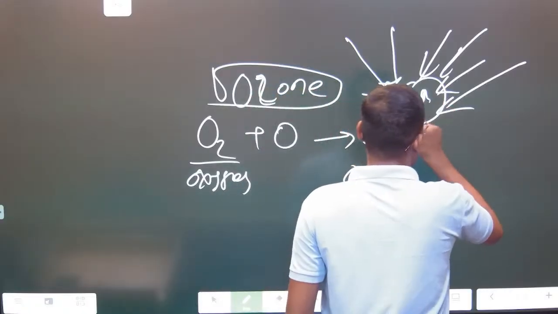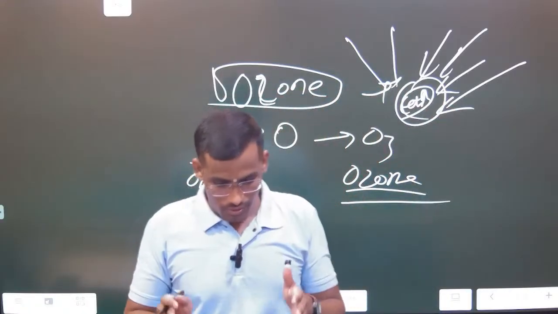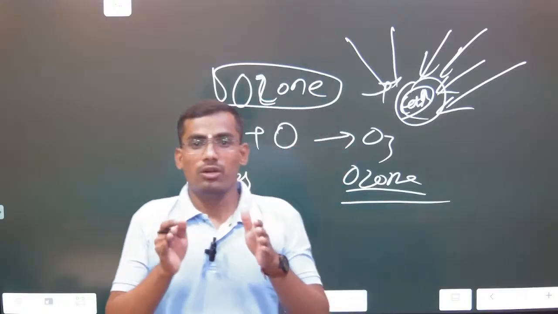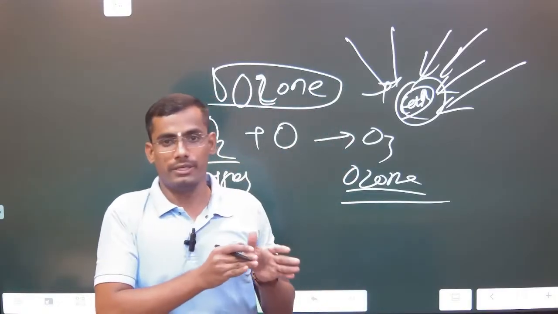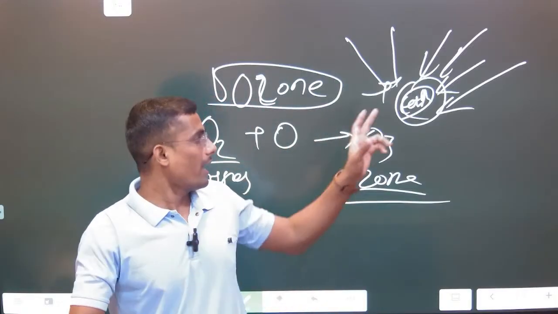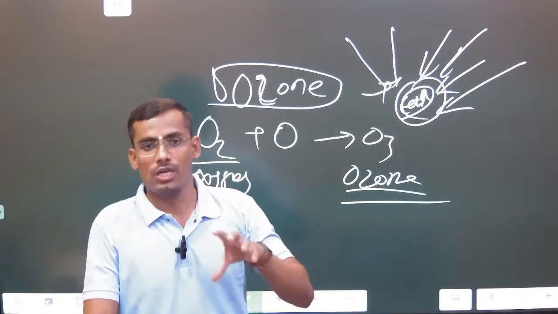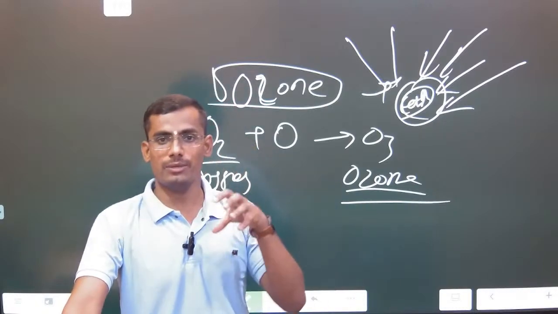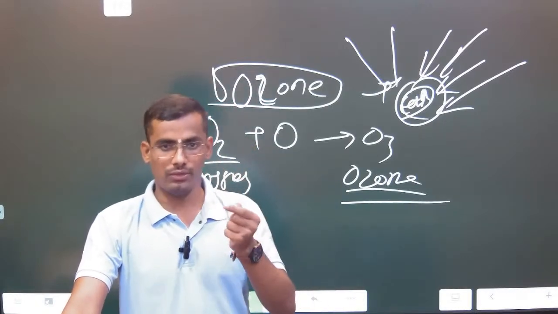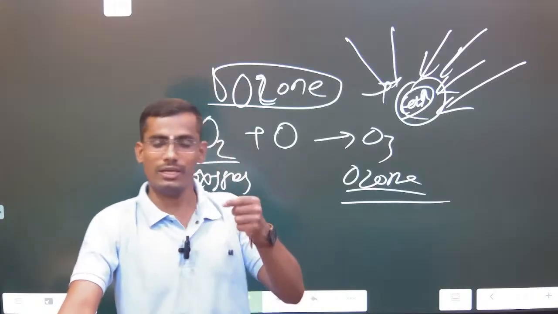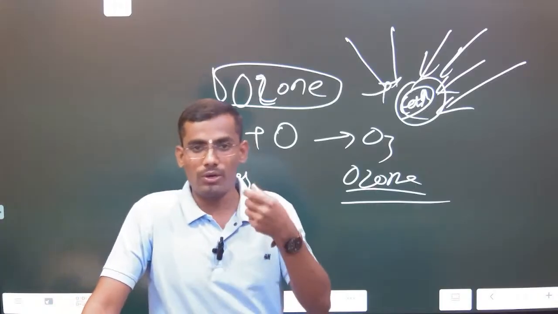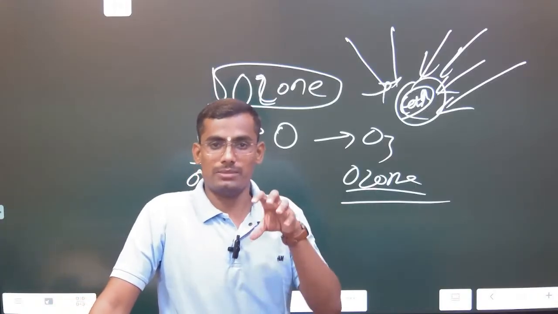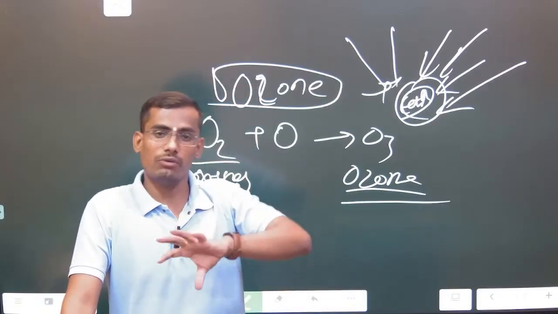So naturally, there is a very beautiful thing: naturally ozone is present, natural ozone, and that natural ozone is protecting us. If you see, there is a self-rejuvenation, a self-healing mechanism in our body also. I am giving you an analogy of how our body and this whole planet have been made by God in a very unique way.